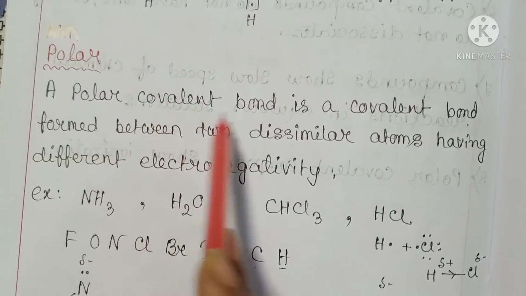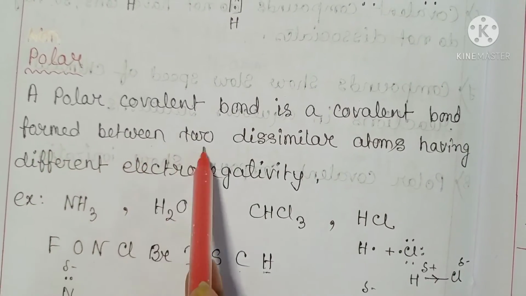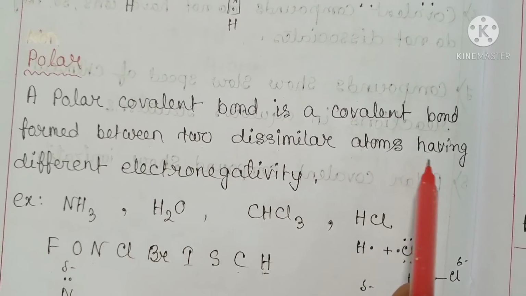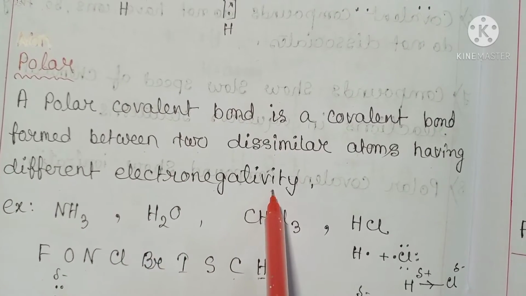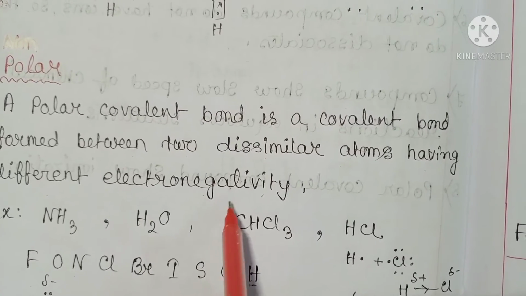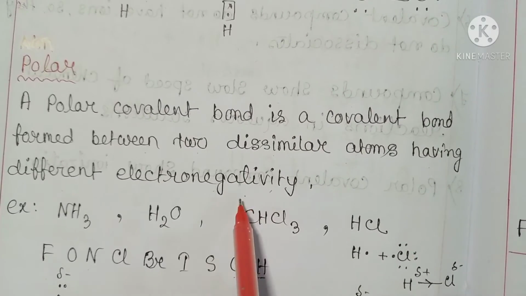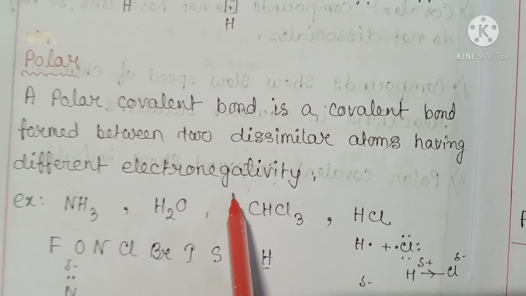A polar covalent bond is a covalent bond formed between two dissimilar atoms having different electronegativity. It means a polar covalent bond is not a true covalent bond because it has some polar or ionic character.